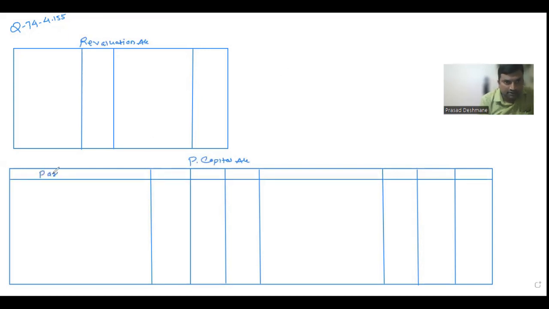This is particulars. Okay, this is the debit side and this is the credit side.